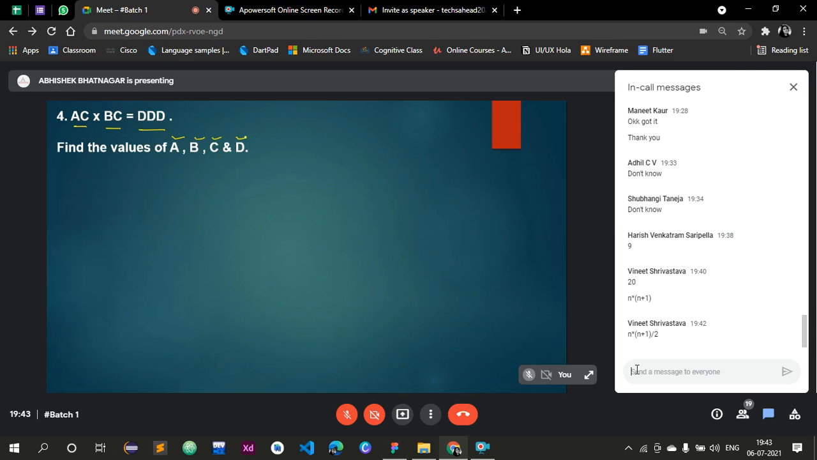And some rules are there, some conditions are there. One alphabet can be assigned one value only. You cannot repeat the value. So AC into BC is equal to triple D. What would be the value of ABCD? Do it fast. This is called crypt arithmetic.